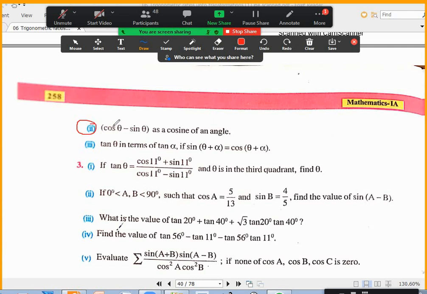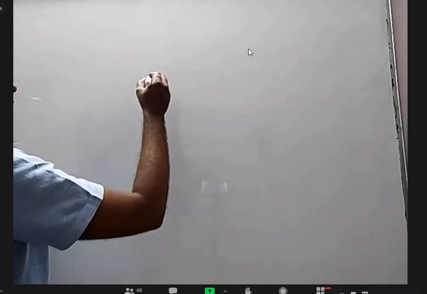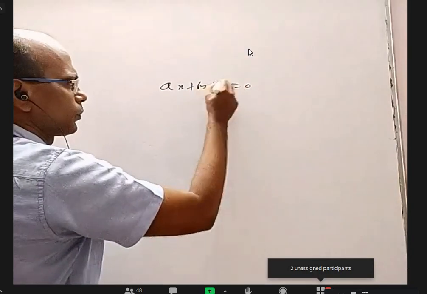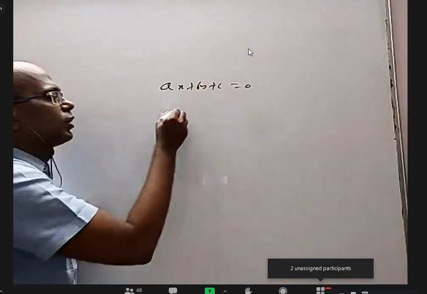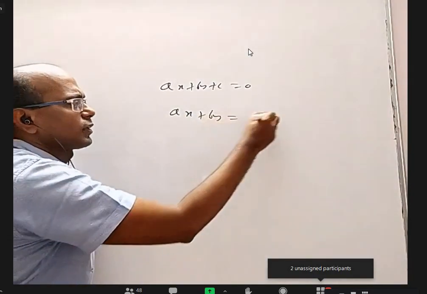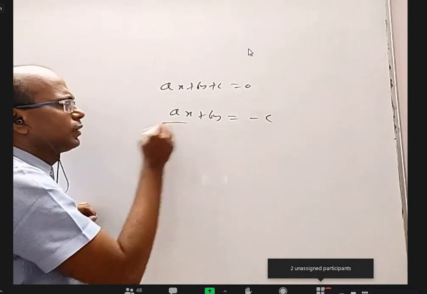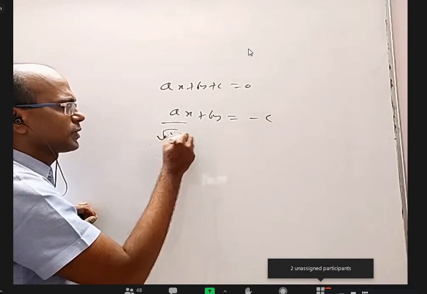Anybody doubt about the second question? We can take root 2 common there. I'm sure in the straight lines chapter there is a concept related to this, a small thing we use many times in other chapters. For example, in straight lines, if you have ax plus by plus c equal to 0 and want to convert this into normal form, you will write ax plus by equal to minus c. If it is negative, we make it positive, and then you divide with root a square plus b square.